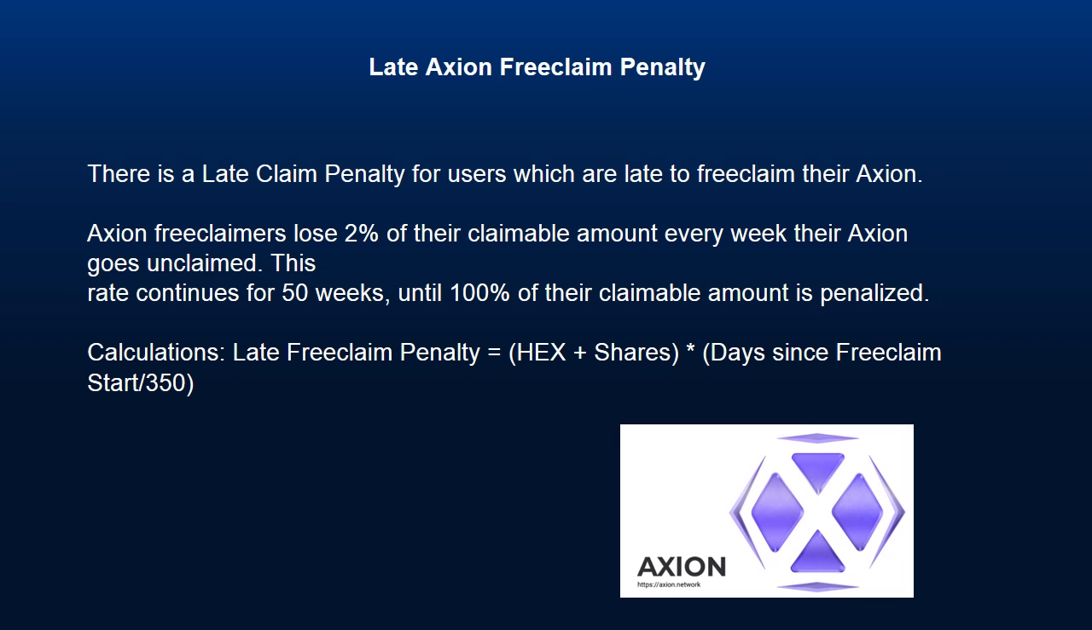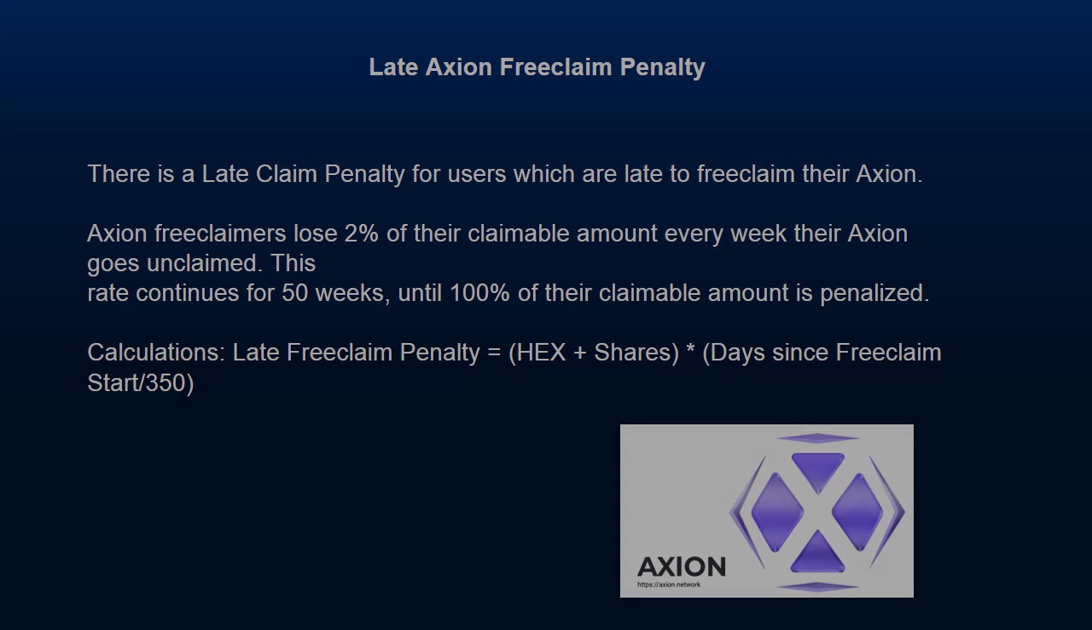Late Axion free claim penalty. There is a late claim penalty for users who are late to free claim their Axion. Axion free claimers lose 2% of their claimable amount every week their Axion goes unclaimed. This rate continues for 50 weeks, until 100% of their claimable amount is penalized. Calculation: late free claim penalty equals Hex plus shares, times days since free claim start divided by 350.